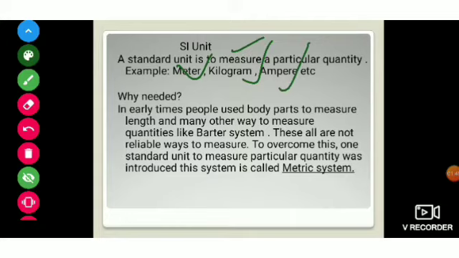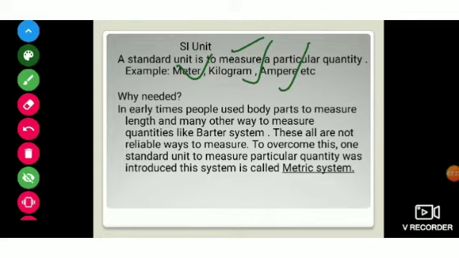Why did we need a standard unit? In early times people used body parts to measure. We know people used to measure by handspan, foot, and many other ways, like the barter system. The barter system was nothing but people trading by exchanging things. Like if I have onions and you have oranges, we used to trade them.